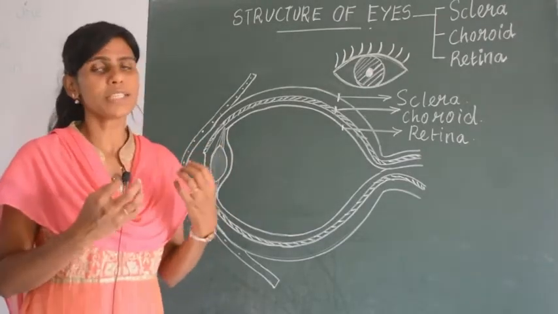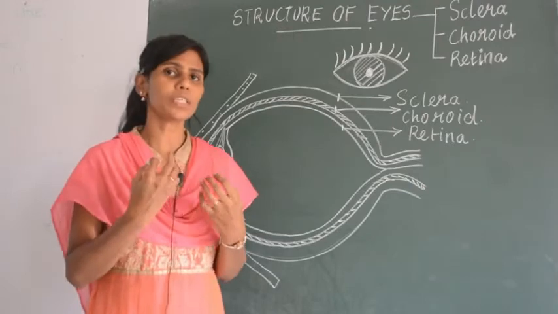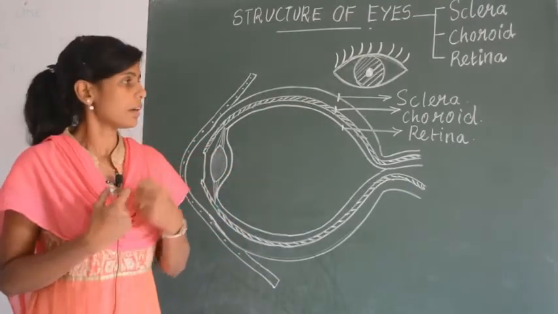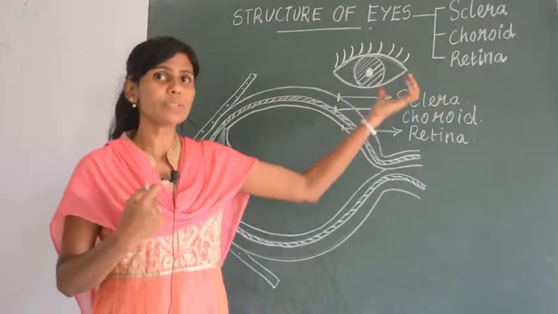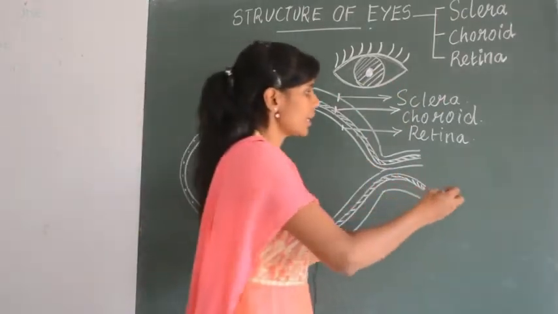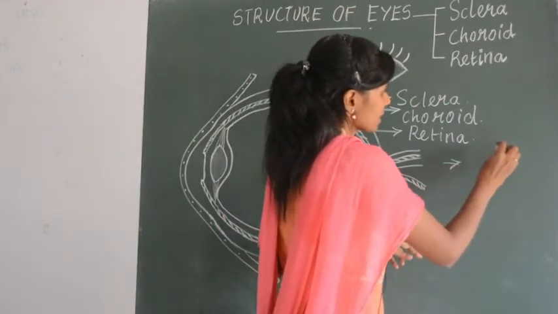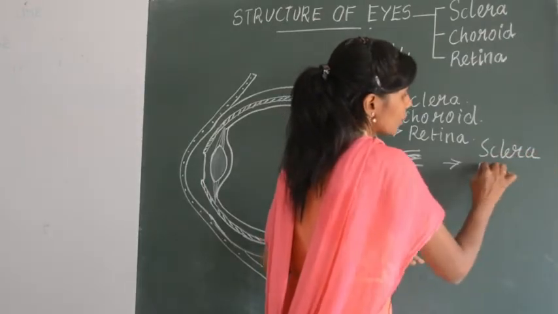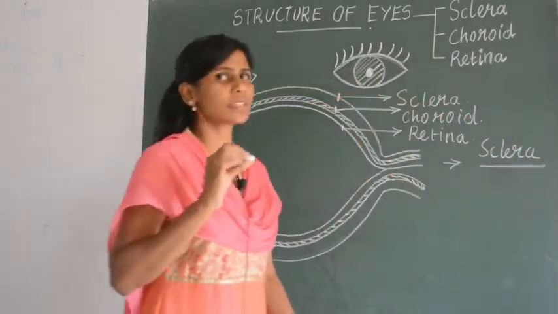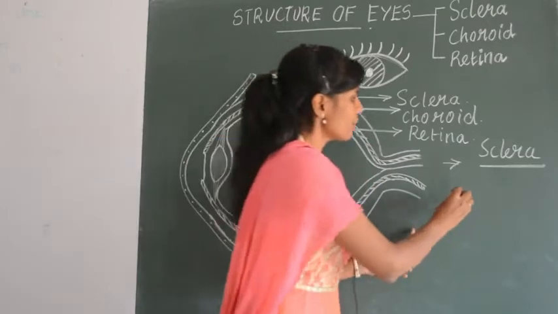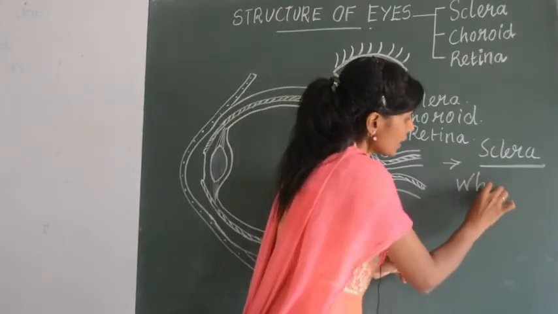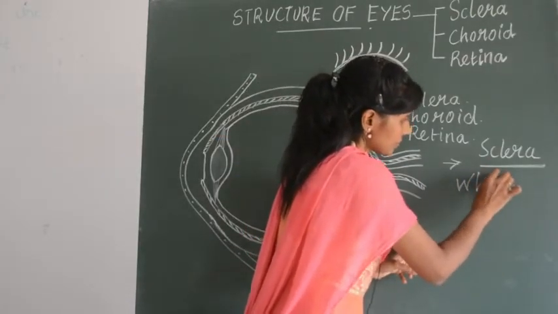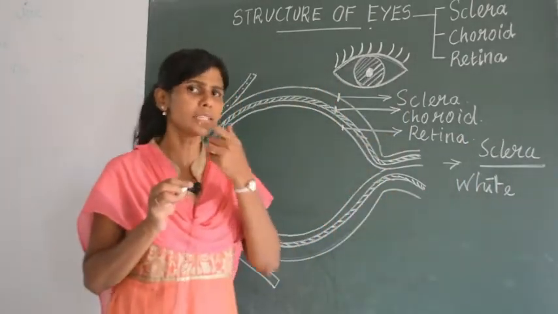First we learn about the properties of sclera, and then we learn about the other two layers. I already told you sclera is white in color.